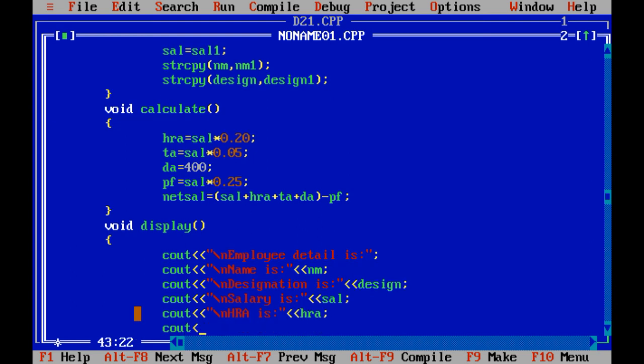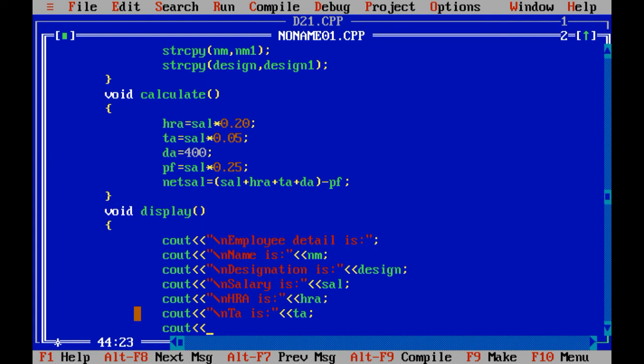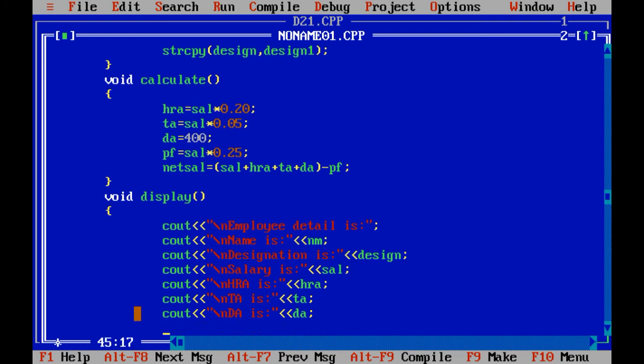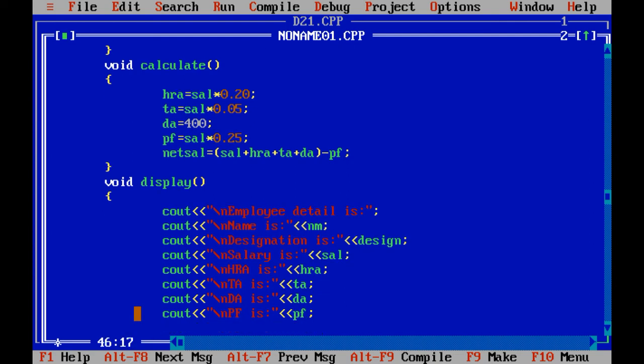HRA, cout TA is TA, cout \n DA is DA, and cout PF is PF, cout net salary is net salary.